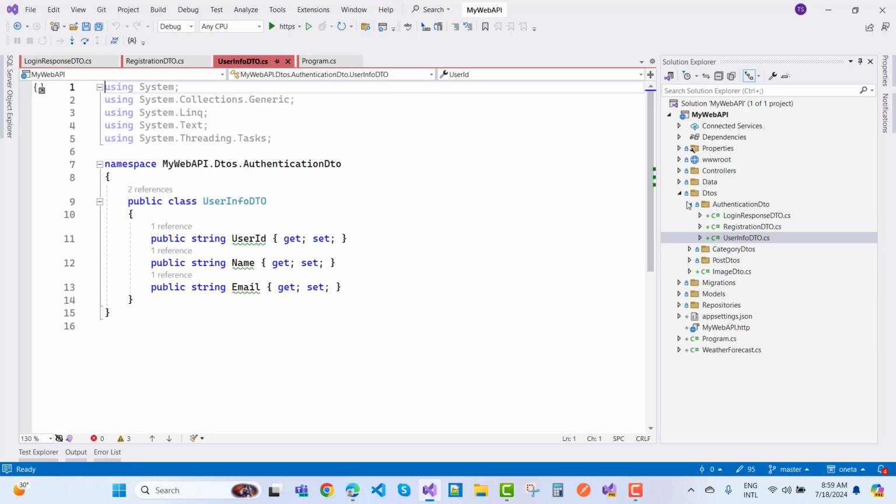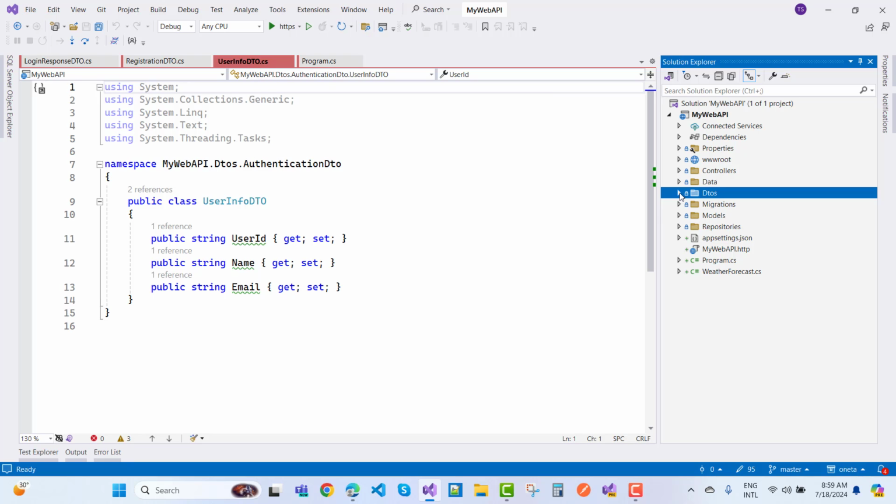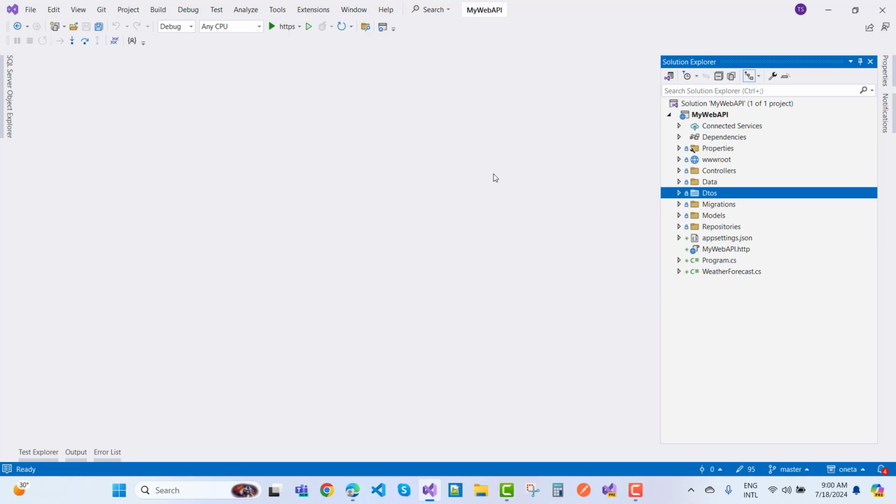Okay, so that is the DTO, and I want to call it a service. That is the authentication type of service, and also just create a token service. Under the repositories we have ITokenService and IAuthenticationService.